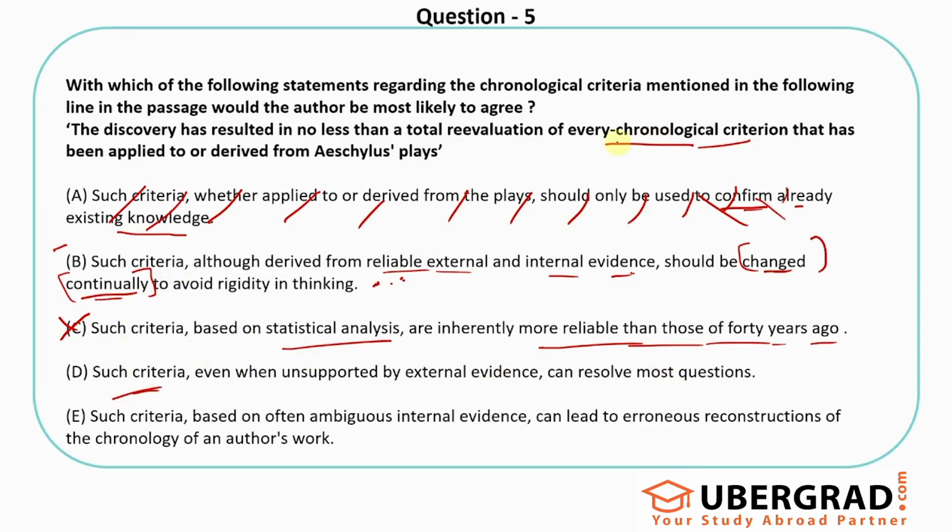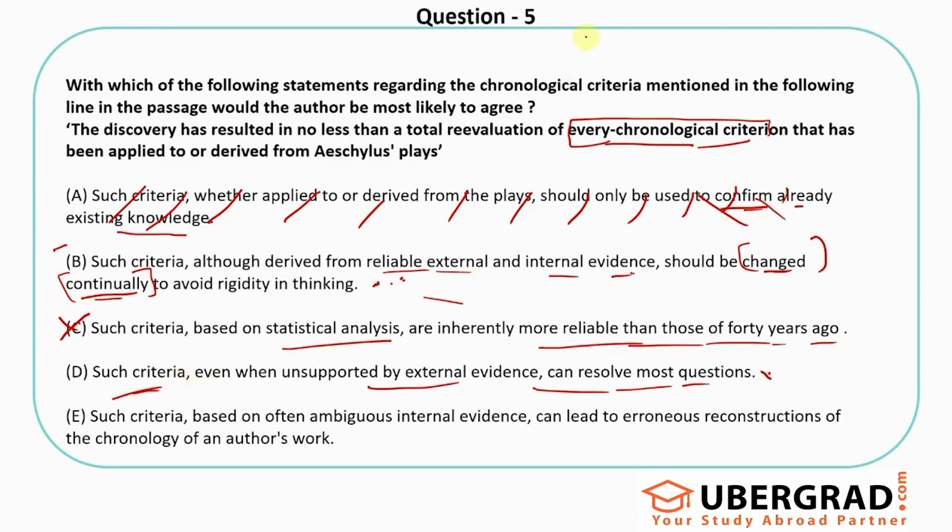So such criteria is the chronological criteria that's been built, right? So even when unsupported by external evidence, can resolve most of the questions. Not really a very bad option as such, but again not really a satisfying option for me either. So I'll just keep this for now, but I would still feel this is better than this, right? Because here it says such criteria, even if we don't have external evidence. So how do I build such criteria?